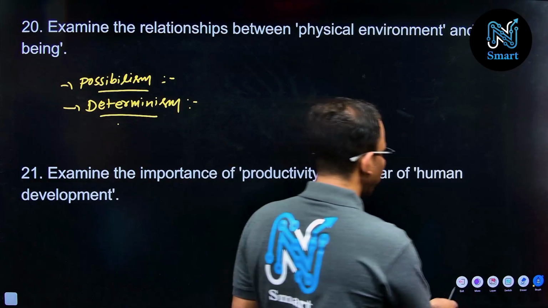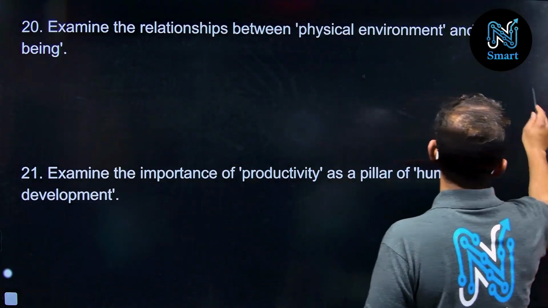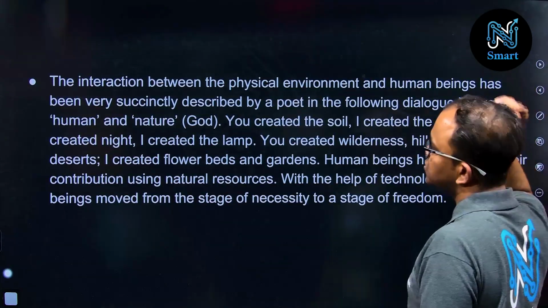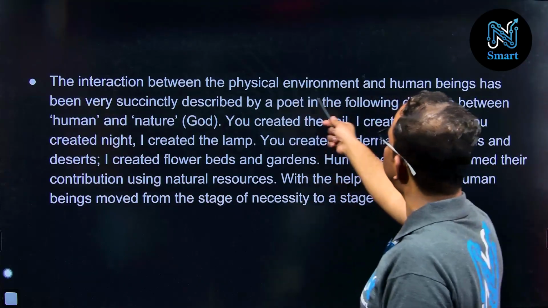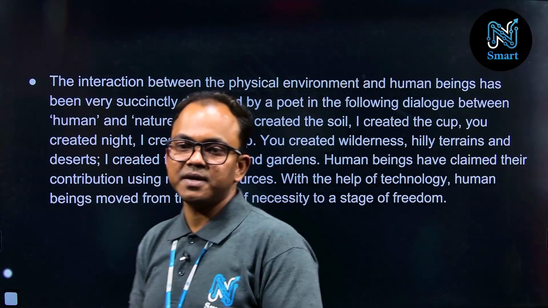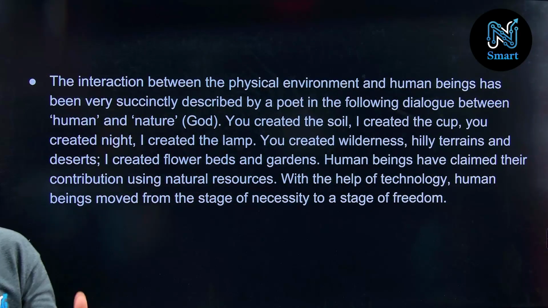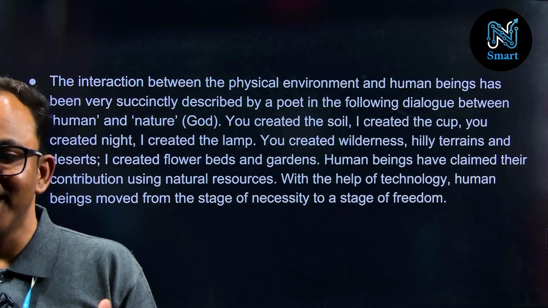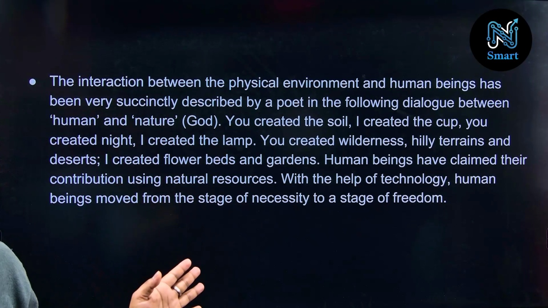Here I have taken one reference from your NCERT for this presentation. You should maintain that this is the interaction between the physical environment and human beings. It is nicely represented here, correct? You can check from these lines: I created the cup, you created night. You created night, I created the lamp. Right?